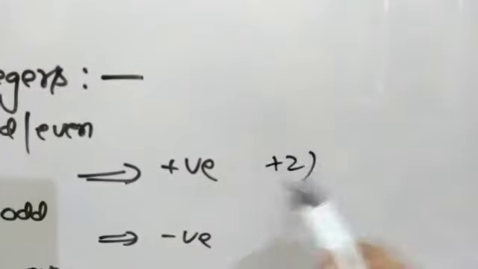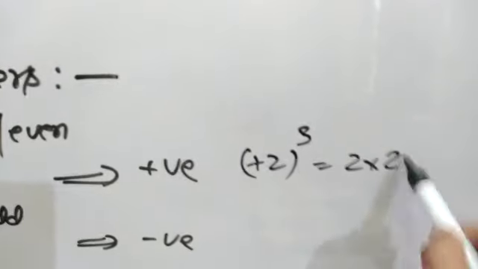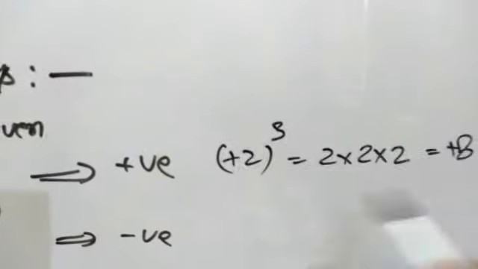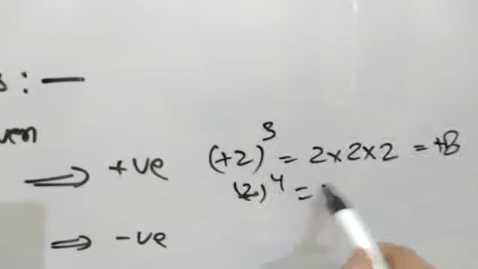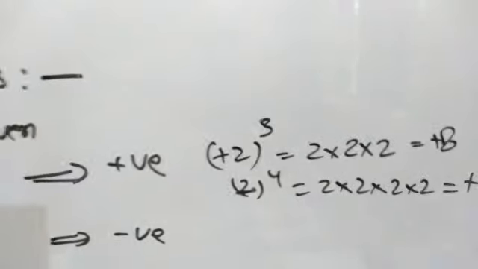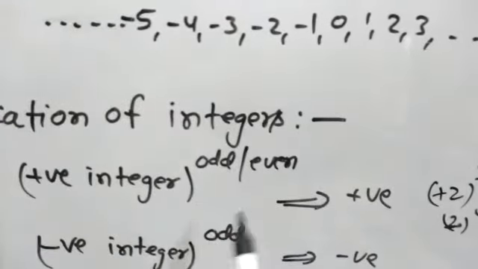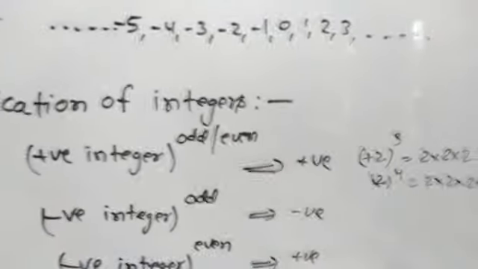Like 2 raised to power 3, it means you have to write 2 three times and multiply. It will give +8. 2 raised to power 4 means 2 into 2 into 2 into 2, that will give you +16. So a positive integer multiplied odd times or even times gives a positive answer.